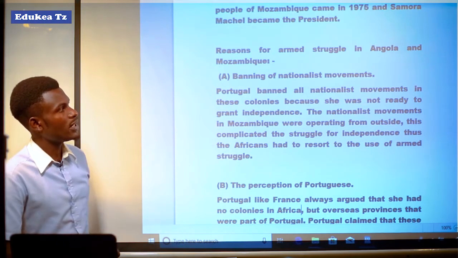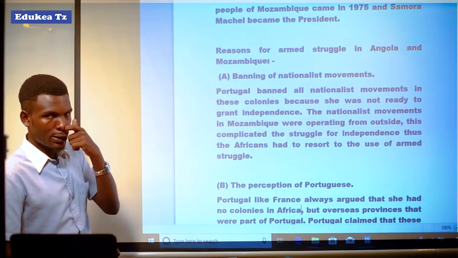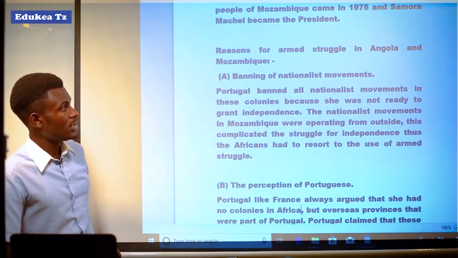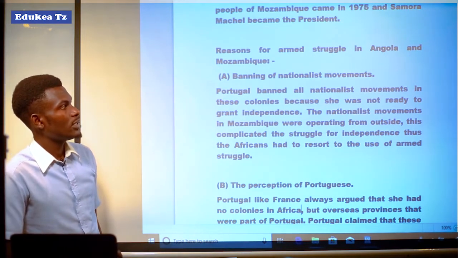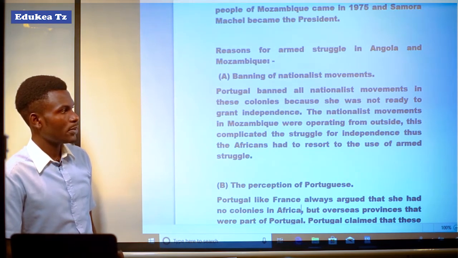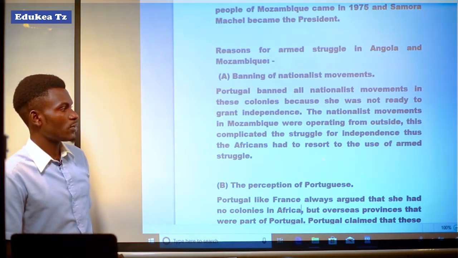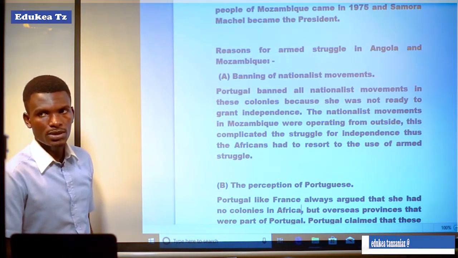The first reason was the banning of nationalist movements, as we have seen in the last explanation about Angola. Portugal banned all nationalist movements in these colonies because she was not ready to grant independence. The nationalist movements in Mozambique were operating from outside. This complicated the struggle for independence so that the Africans had to resort to the use of armed struggle.